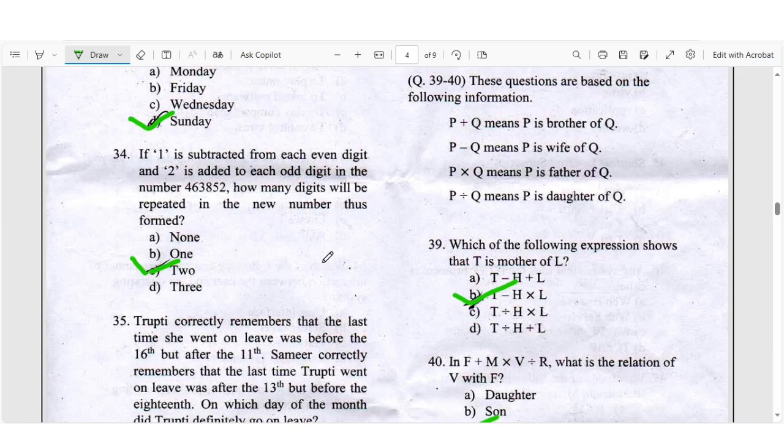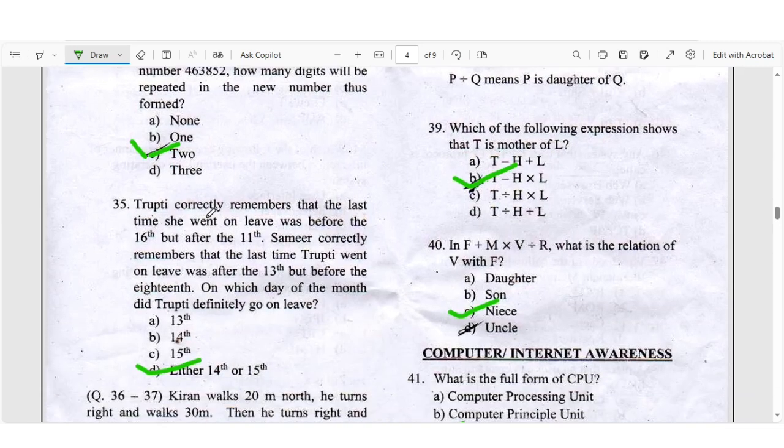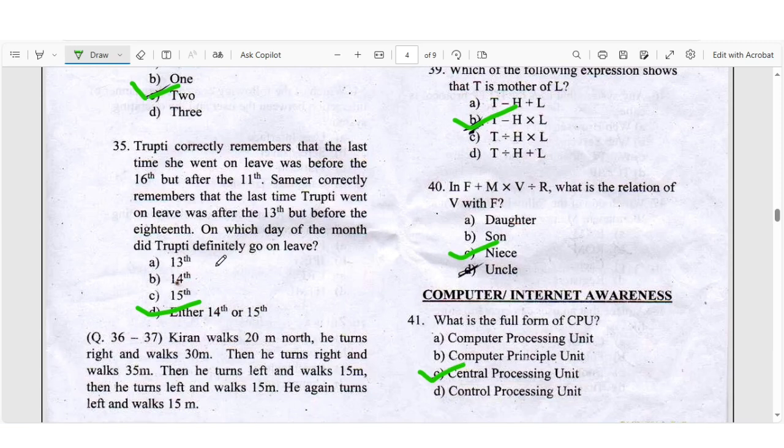Question number 35. Trupti correctly remembers that the last time she went on leave was before the 16th but after the 11th. Samir correctly remembers that the last time Trupti went on leave was after the 13th but before the 18th. On which day of the month did Trupti definitely go on leave? The right answer is D, either 14 or 15.